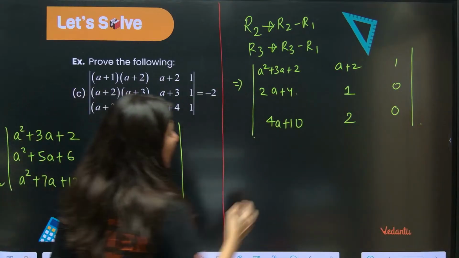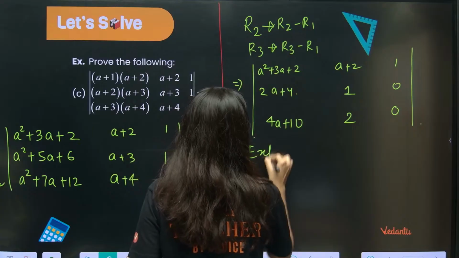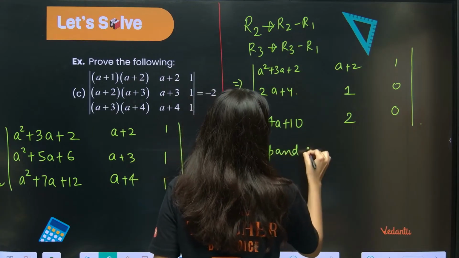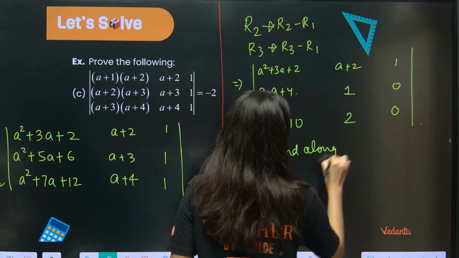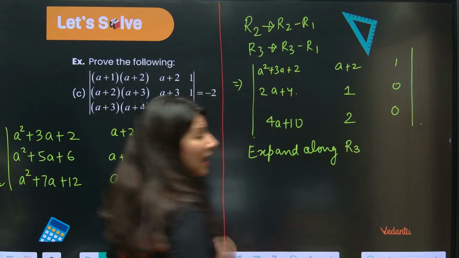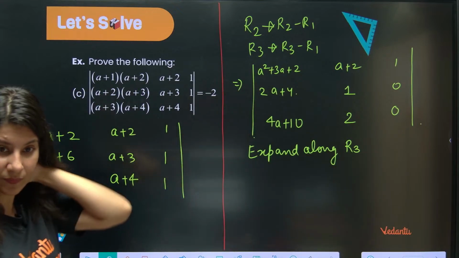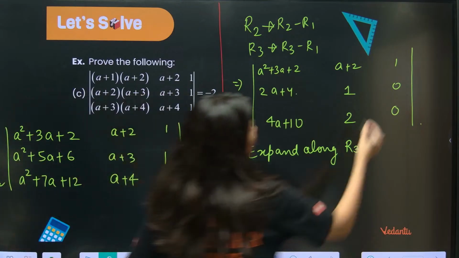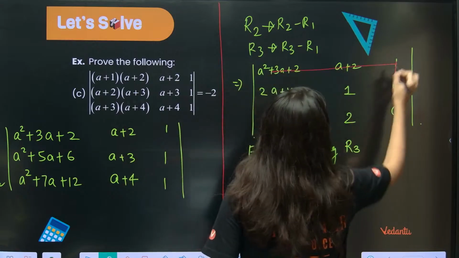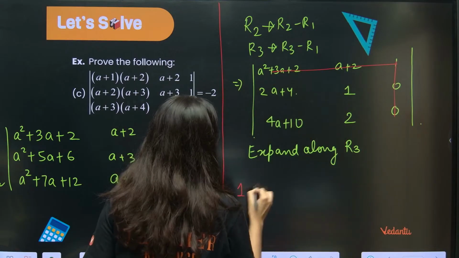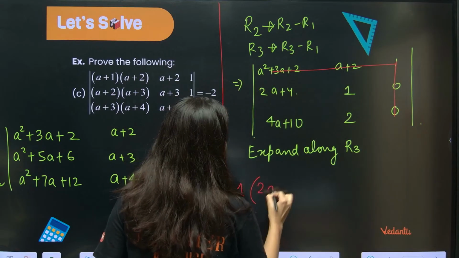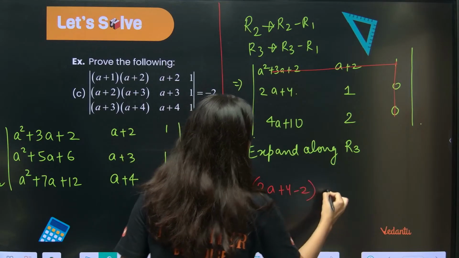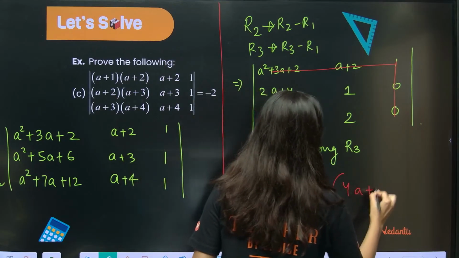Now expand, now you can easily expand along R3. Expand along R3. Clear? Expand along R3. So what will happen? It will be like this. So this is 1 multiply 2a plus 4 minus 2 and minus 4a plus 10.